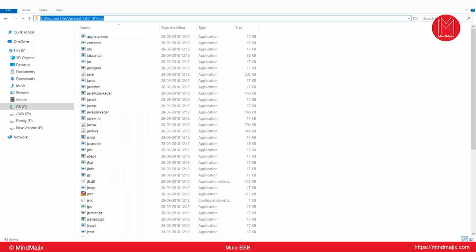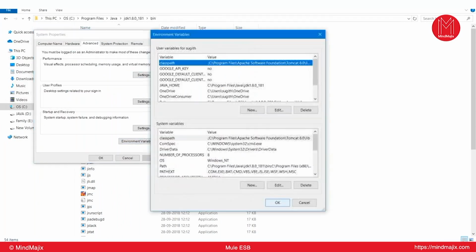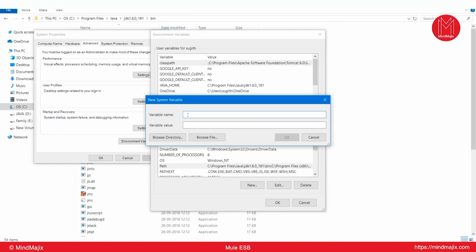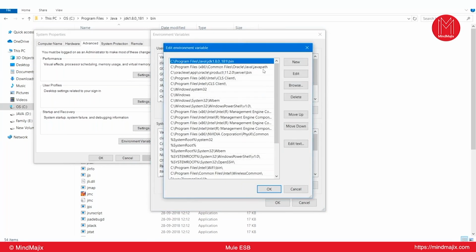I want this path to point to the Path variable in your environment variables. So how to move to environment variables? Right click on This PC, Properties, Advanced system settings, Environment Variables. We have two levels, user level and system level. At system level, please check whether the Path variable is already created in your machine or not. If it is not created, just click on New, give the variable name as Path, and give the variable value as whatever you copied. It should point to the bin folder. If it is already existing, click on Edit and just check whether the path is configured or not.